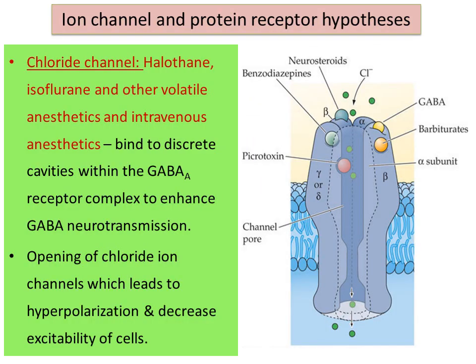Next hypothesis: the ion channel and protein receptor hypothesis. In this hypothesis, generally two important ion channels are affected. One is the chloride ion channel, another is the calcium and sodium ion channels. The drugs that influence the chloride ion channels are halothane, isoflurane and other volatile anesthetics, along with intravenous agents, especially barbiturates.